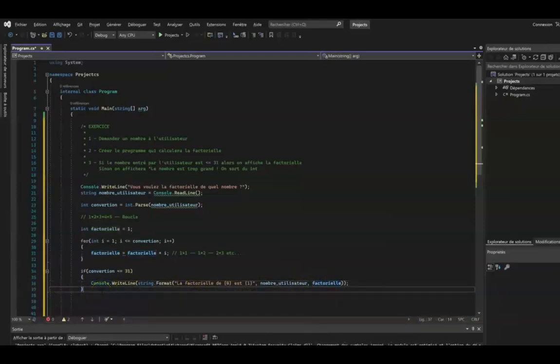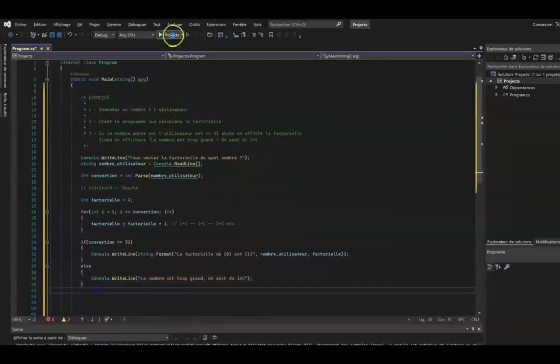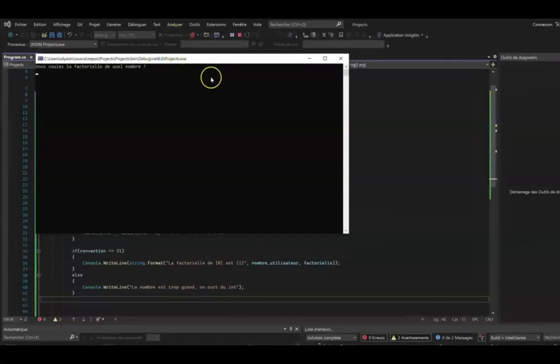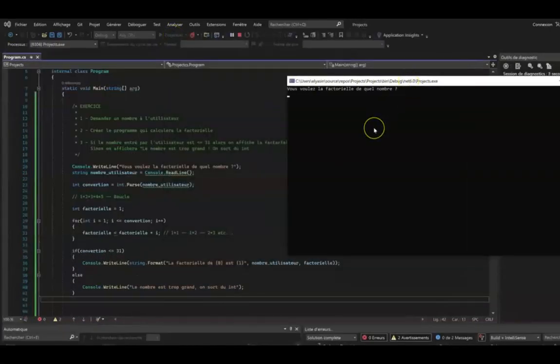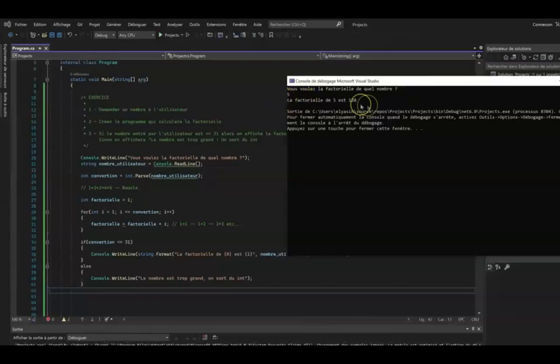So we add an else, and inside we put a console.WriteLine with the sentence "the number is too big." We are getting out of the int. If we run the program, it displays "You want the factorial of the number?" 5, for example. We will enter it, and it displays the factorial of 5 is 120.